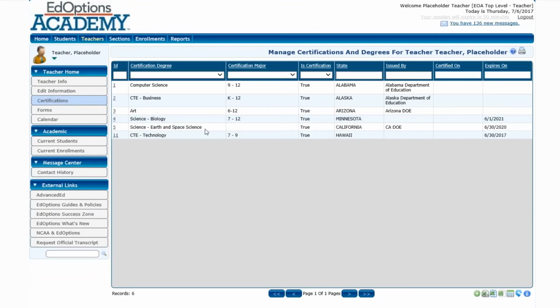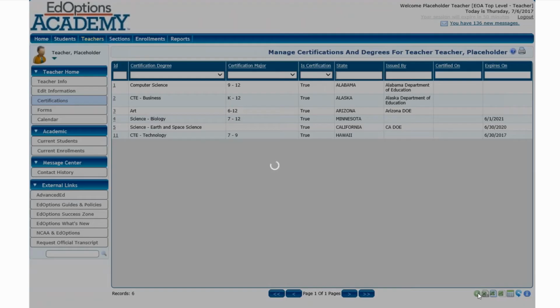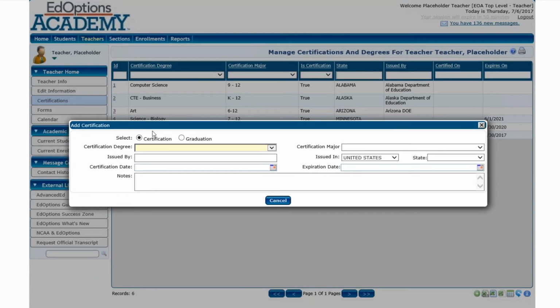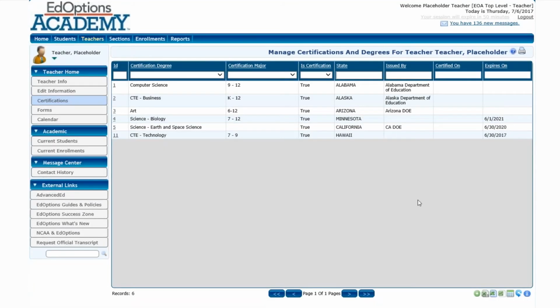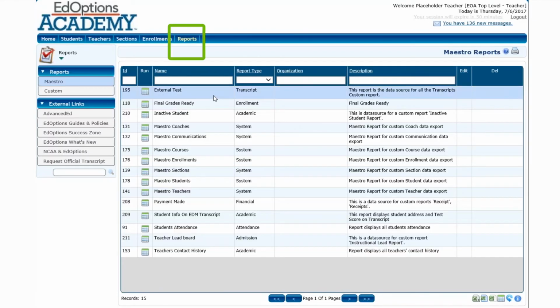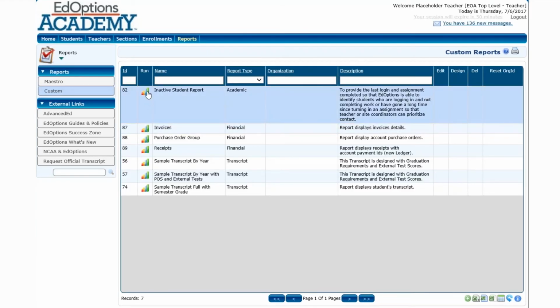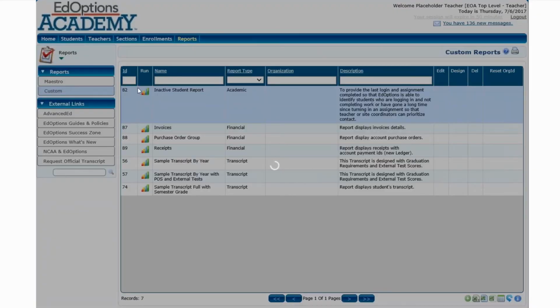I can go into the certifications tab on the left-hand side, and if I need to take a look at any of these, or like I did on the home page, I can add a new certificate by following the steps. All right, there are a couple of reports that I wanted to show you that will be very helpful as you're going through your teaching career with EdOptions Academy.